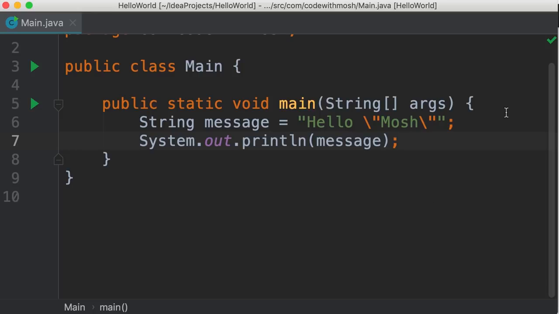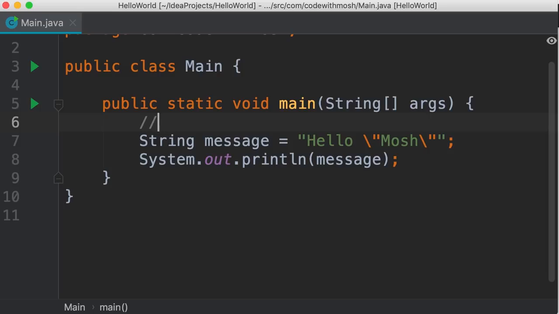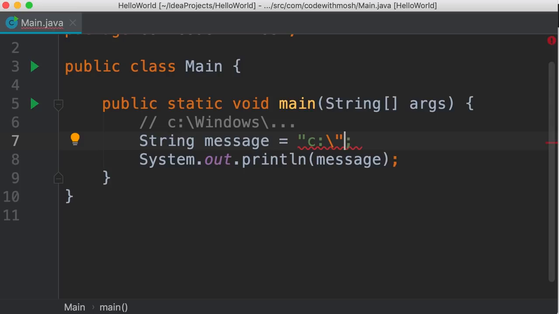Let's say we want to store the path to a directory on a Windows machine. So that will look like this. C drive, backslash, Windows, backslash, whatever. Now, if you want to store this in a string, we need to escape each backslash. Let me show you. So C drive, backslash. Now we have a problem. Java compiler thinks we're escaping the double quote here, so it thinks our string is not terminated with another double quote. But that's not what we want. We want to add a backslash here. So we need to prefix our backslash with another backslash. Now we type Windows, one more time, something. Let's run the program.